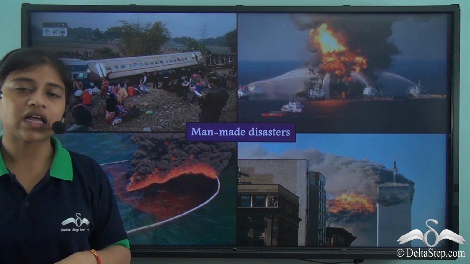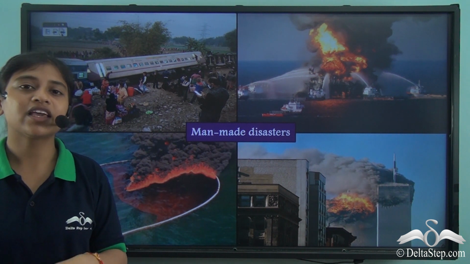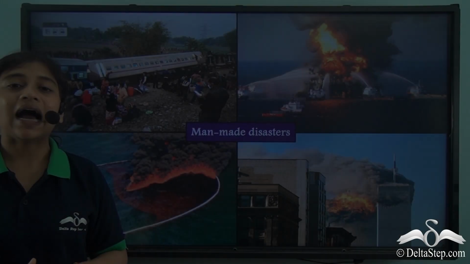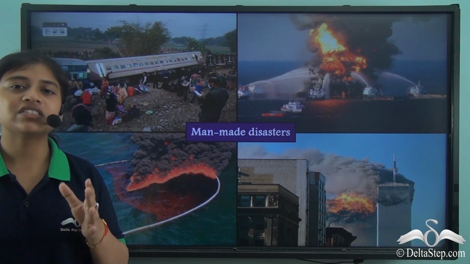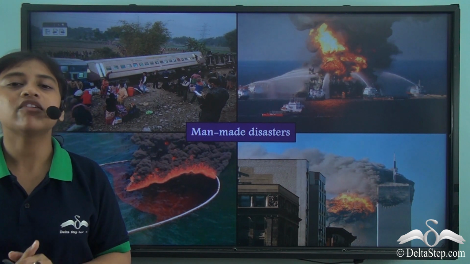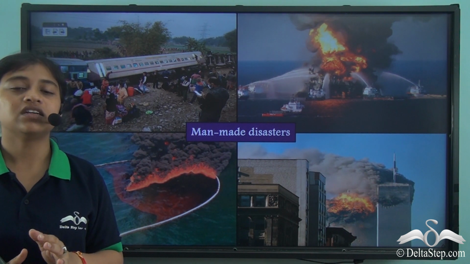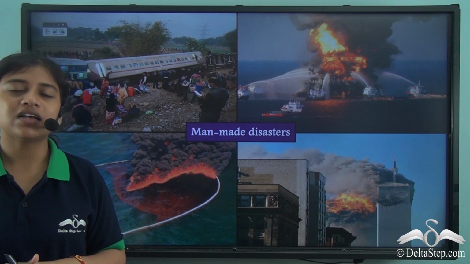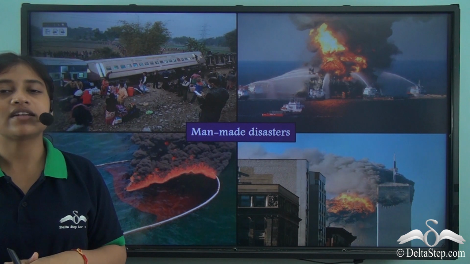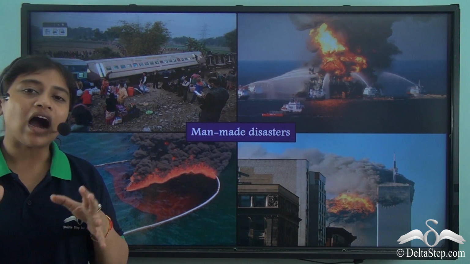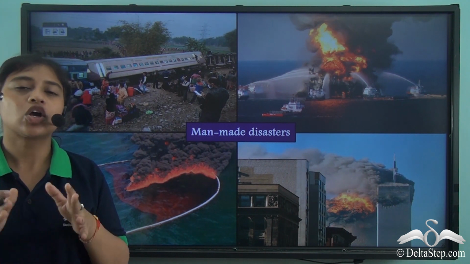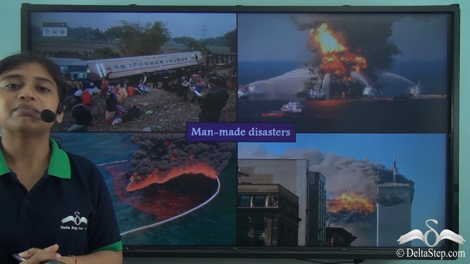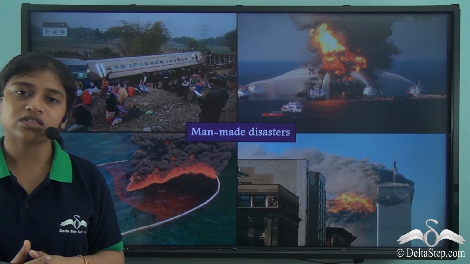So we just looked at how several factors like human negligence, lack of administration by the government, and the incapability of international actors to peacefully resolve conflicts are a major factor that leads to any man-made disaster. Man-made disasters are definitely a result of these factors, and it is on our part as humans and as common public to help the government and ourselves to prevent such man-made disasters and huge economic losses.